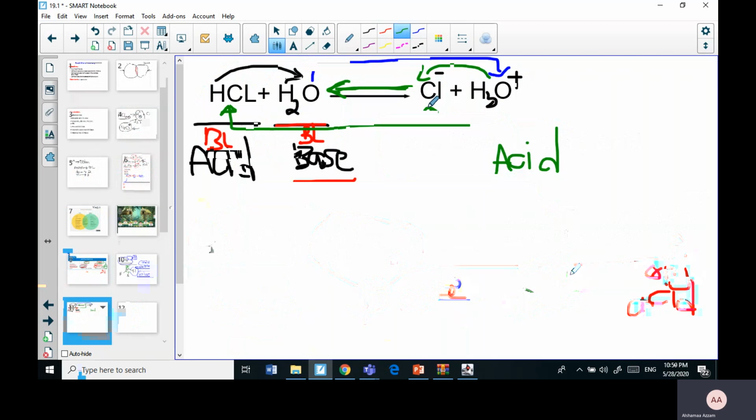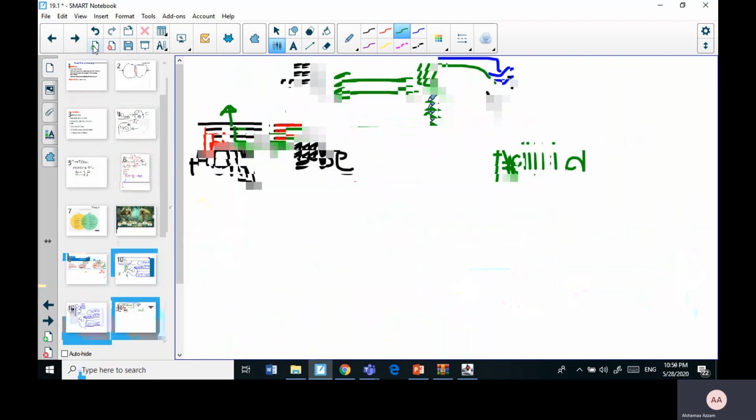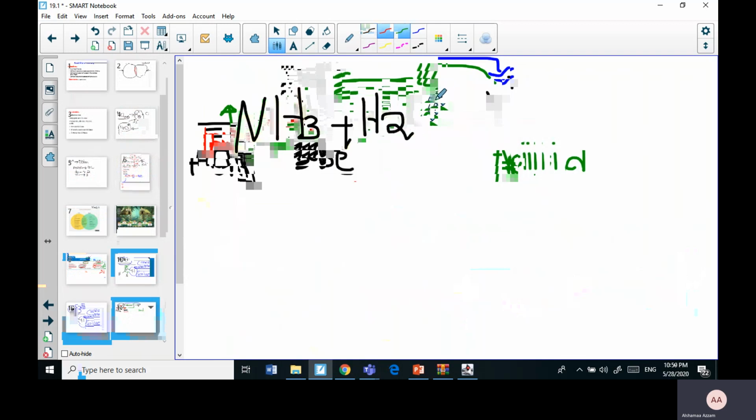Now, let's do the same thing with bases. Let's speak about a famous Brønsted-Lowry base, which is NH3, ammonia. In water, it is a proton acceptor, so it will give us ammonium.